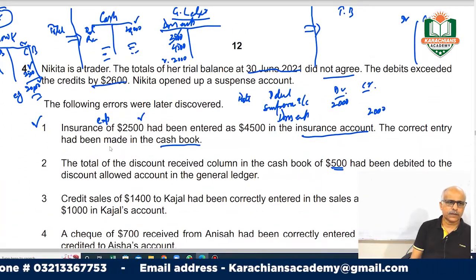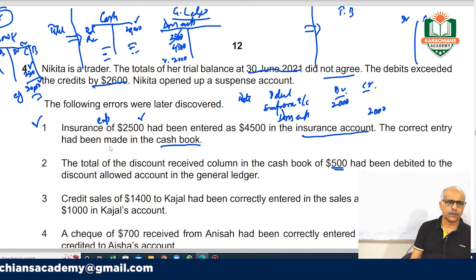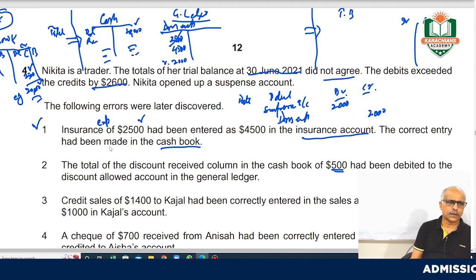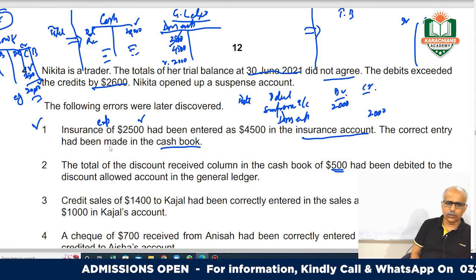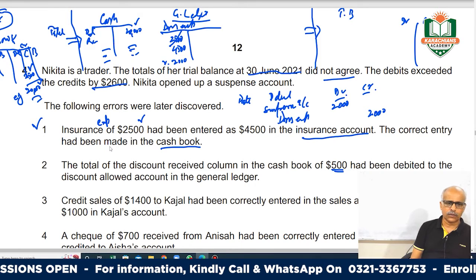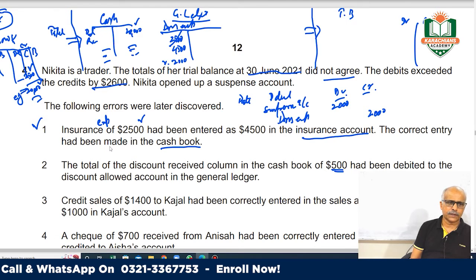In your cash book, there is a discount received column and a discount allowed column, right? The total of discount received is your credit.